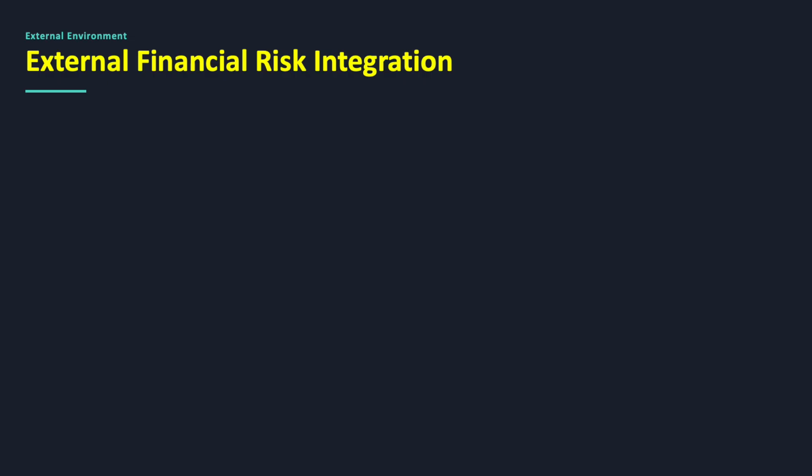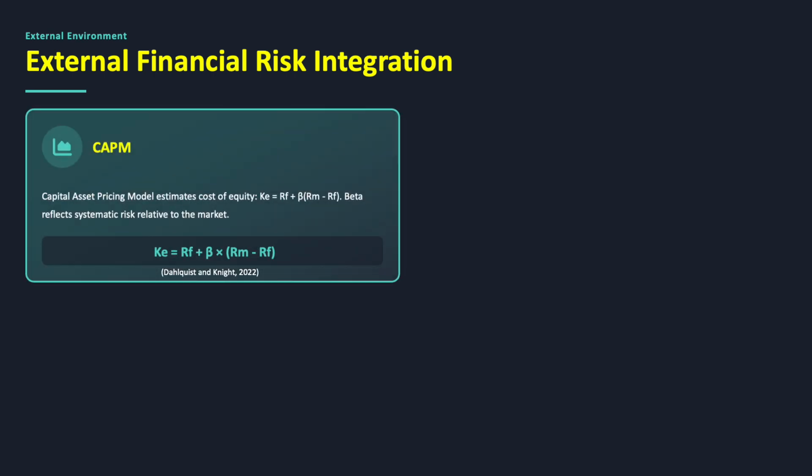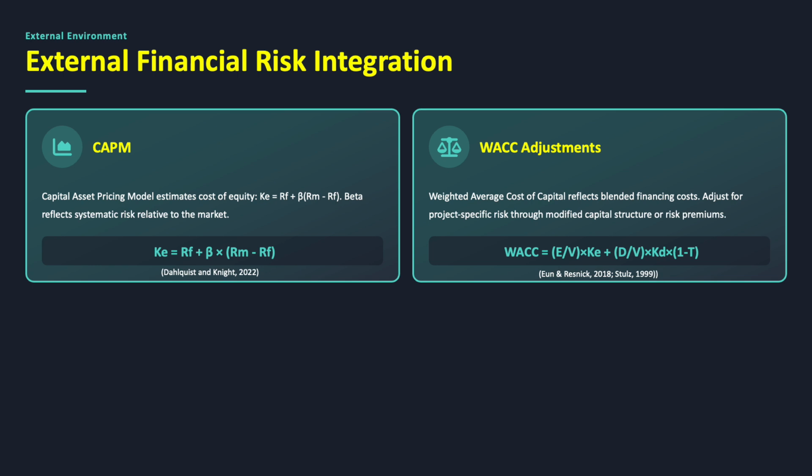External financial methods incorporate broader market risk into investment evaluation. The Capital Asset Pricing Model, or CAPM, estimates cost of equity. KE equals RF plus beta times the market risk premium, where KE is the cost of equity or the expected return, RF is the risk-free rate, and beta is the systematic risk or sensitivity to the market, as described by Dahlquist and Knight. The weighted average cost of capital, or WACC, blends debt and equity costs.